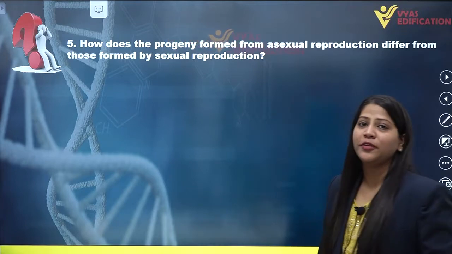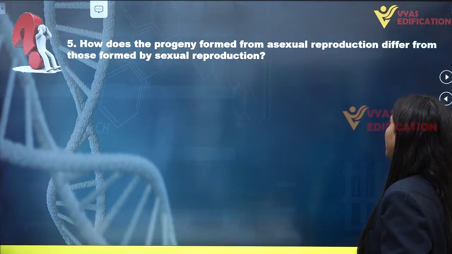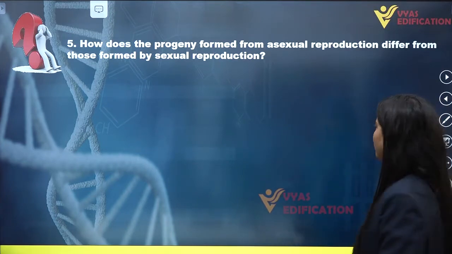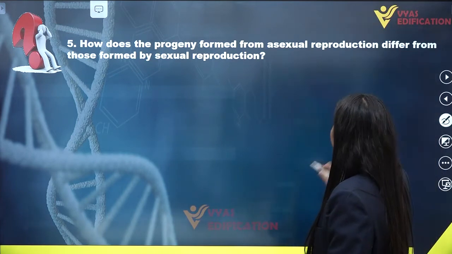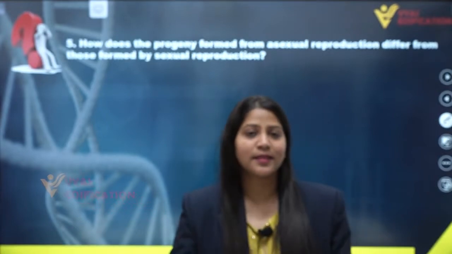Now let's talk about question number 5. How does the progeny formed from asexual reproduction differ from those formed by sexual reproduction? Now we know what asexual reproduction is and what sexual reproduction is. Let's discuss it once more.